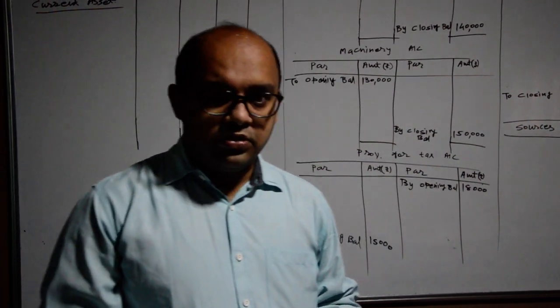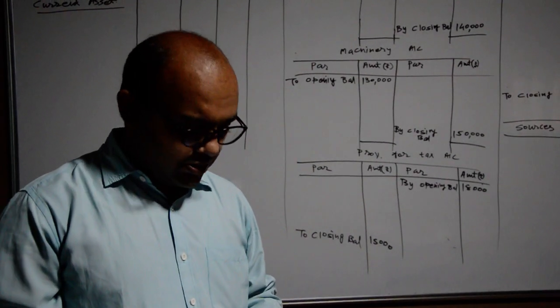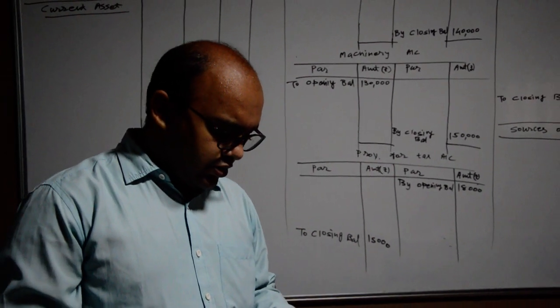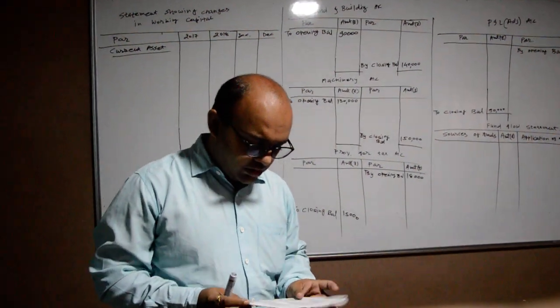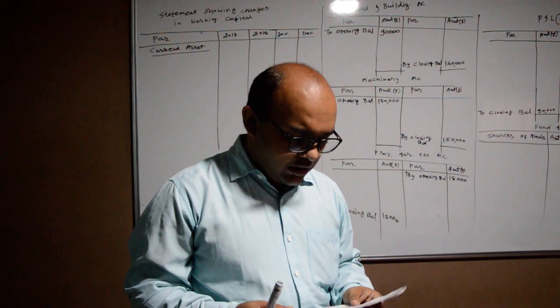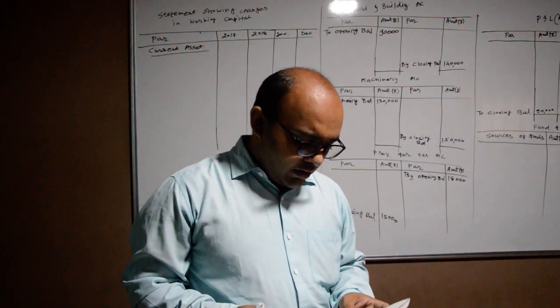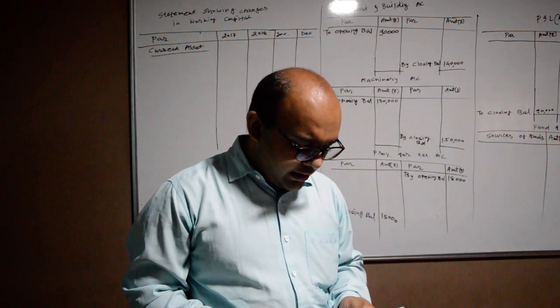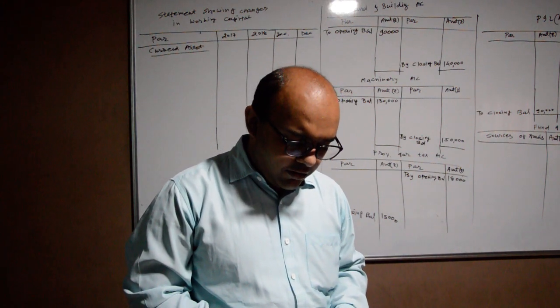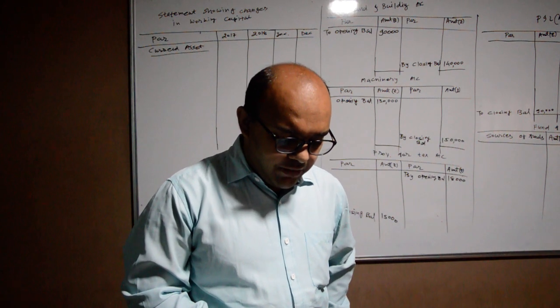In the last lecture, we discussed the March 2019 Sundar and Smile Limited sum. Then the second sum is Sneh Sagar Limited, so we are discussing that sum. In Sneh Sagar Limited, additional information provided is depreciation written off on land and building, machinery 13,000, patents